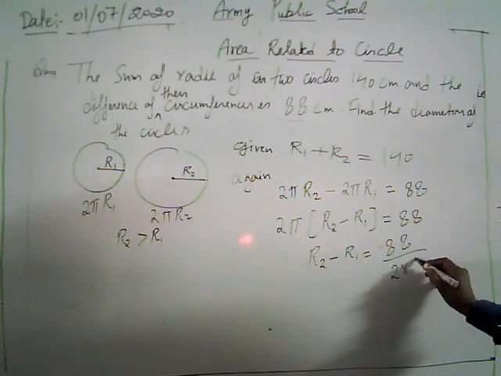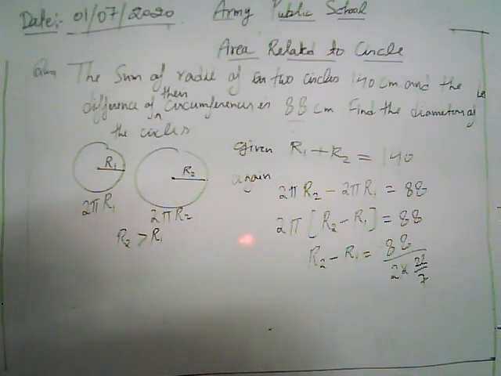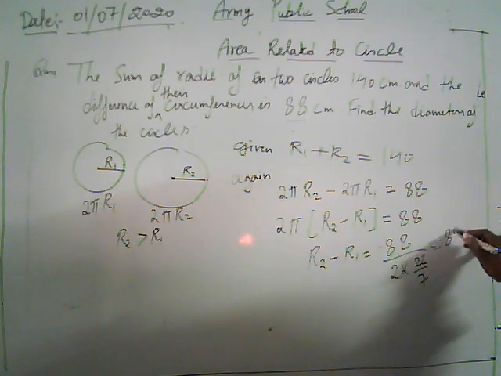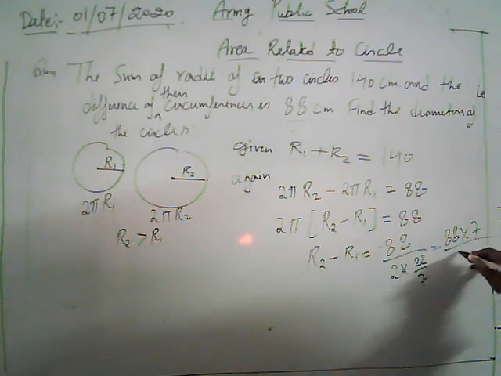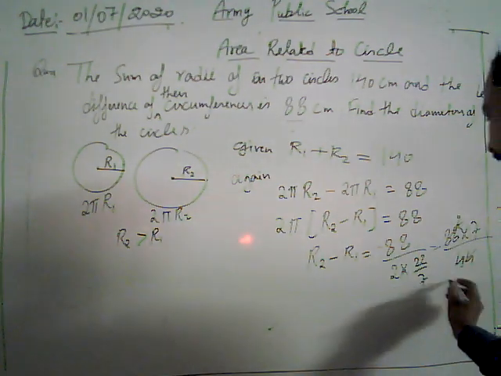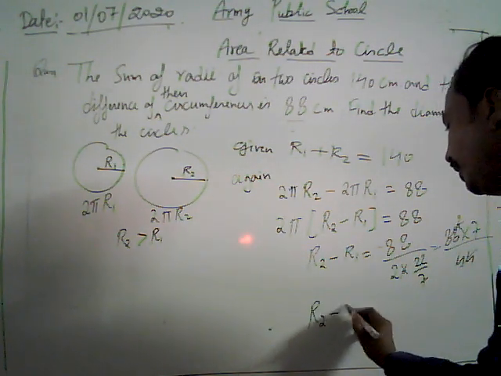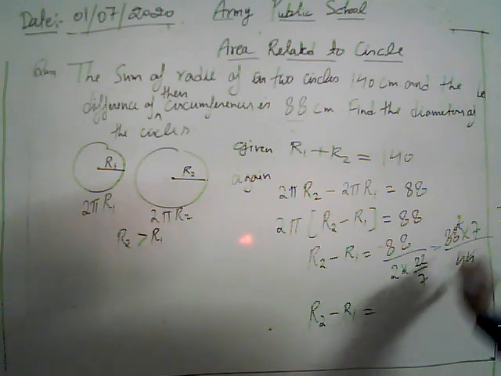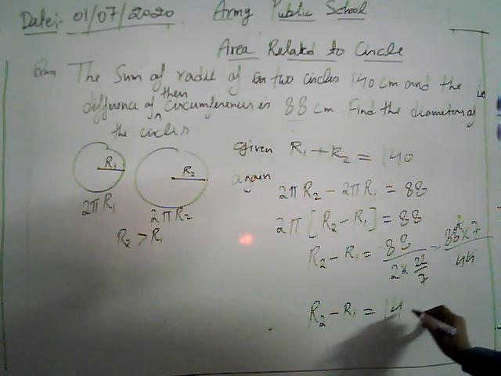The value of pi is 22 by 7. Now again we are going to solve it. 88 into 7 and 44 again. I hope we get the radius. Here the difference of radii, r2 minus r1, is equal to 14 centimeter.